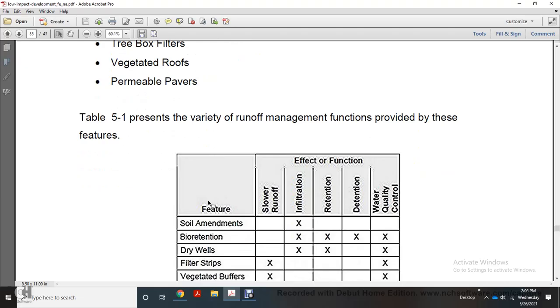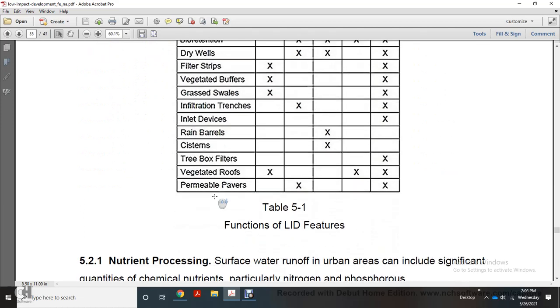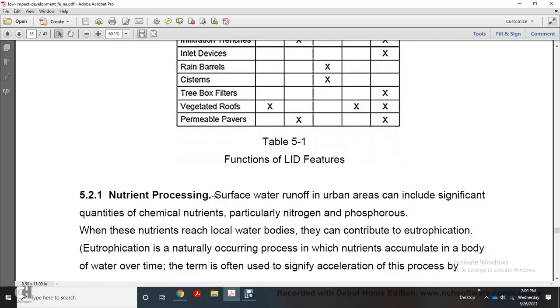Table 5.1 shows the variety of runoff management functions provided by these features. Features slow runoff, and provide infiltration, retention, detention, and water quality control. Then it goes over the function of each feature.